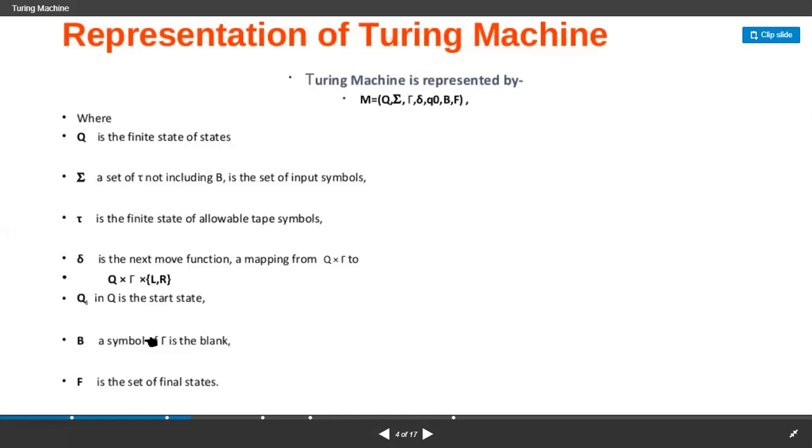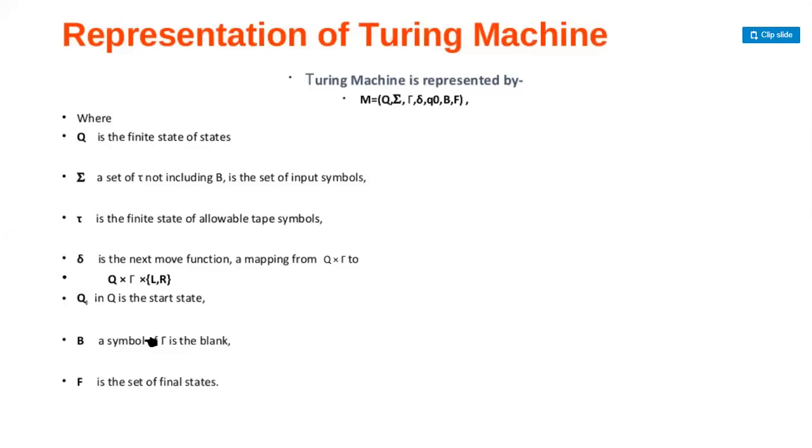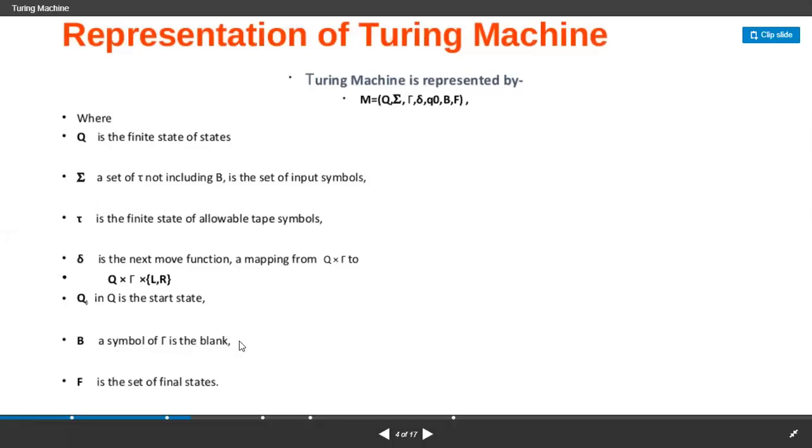Another most important tuple is B, where B is a blank, and it is from the tape symbols, from tau. F is the final state. We already know it is an acceptance state. Please make a note of this definition.